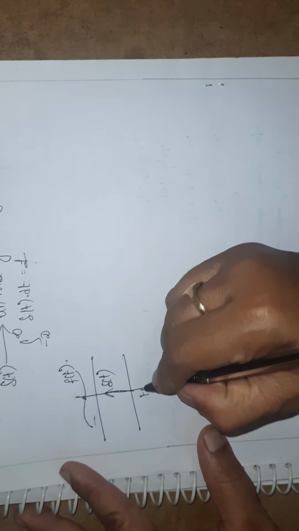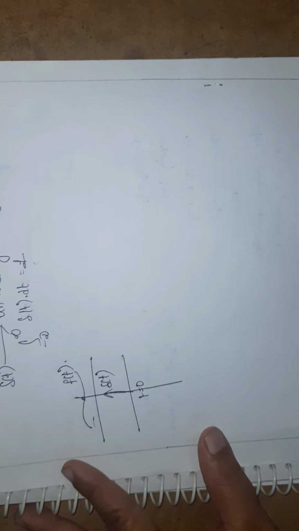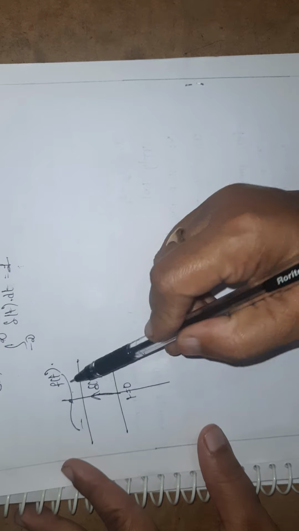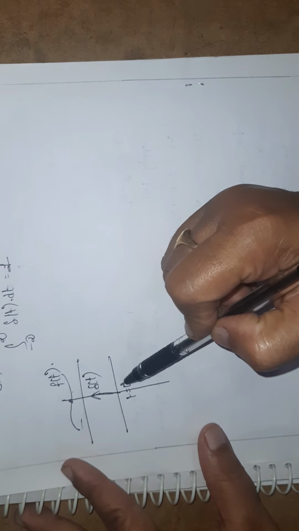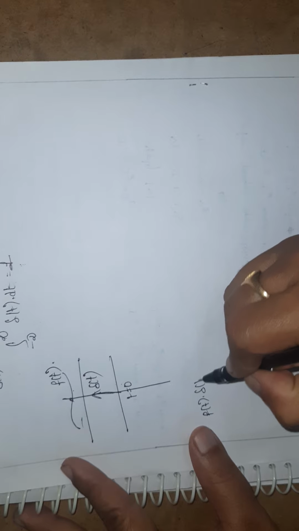Del of t exists only at t equal to 0 with non-zero magnitude. We can't say the magnitude clearly; the magnitude varies from 0 to infinity and infinity to 0. If I multiply these two signals, that is f of t into del of t, what is the signal I am getting?